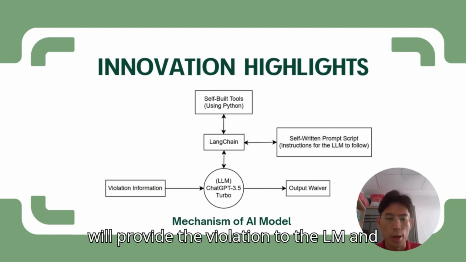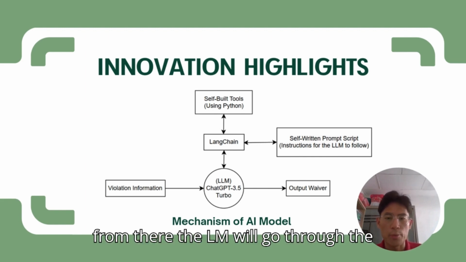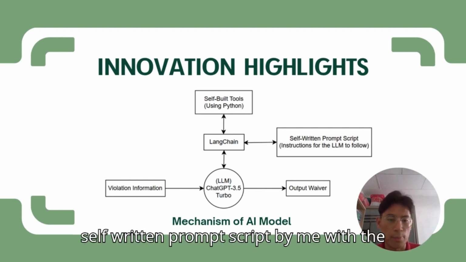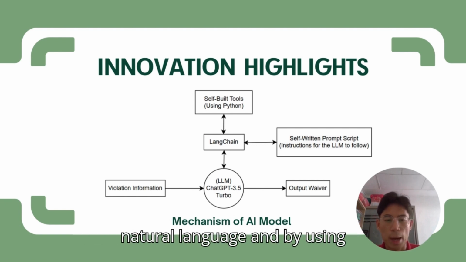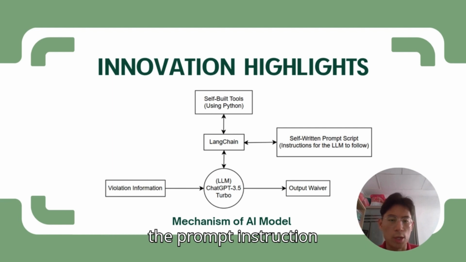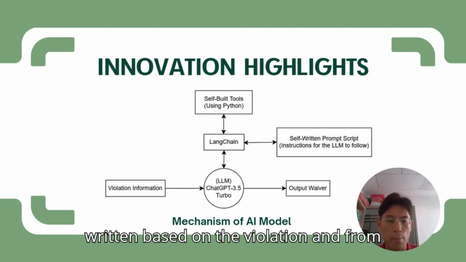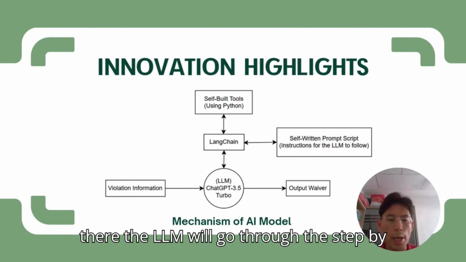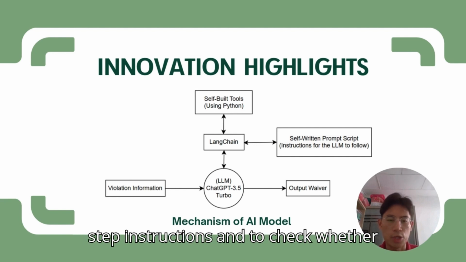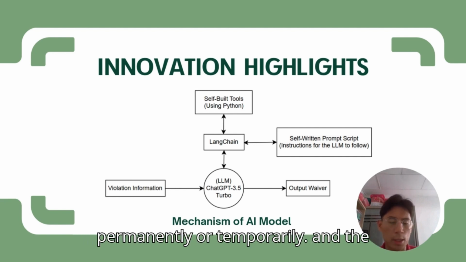The first thing, the user will provide the violation to the LLM. From there, the LLM will go through the self-written prompt script, written by me in natural language. By using LangChain, it will be able to go through the prompt, the instructions written based on the violation. The LLM will go through the step-by-step instructions to check whether the violation is able to be waived permanently or temporarily.